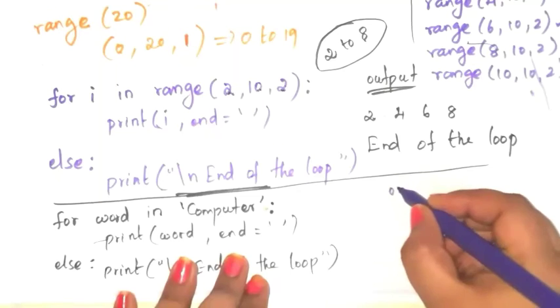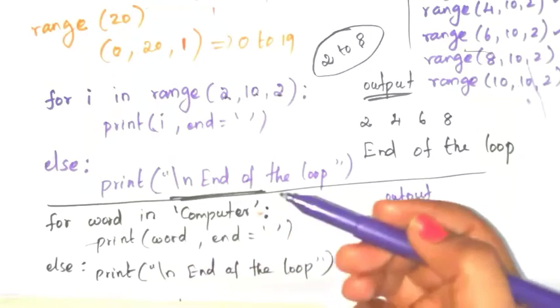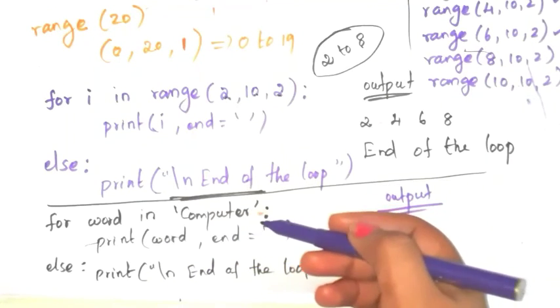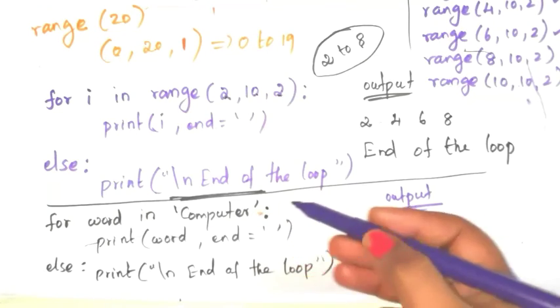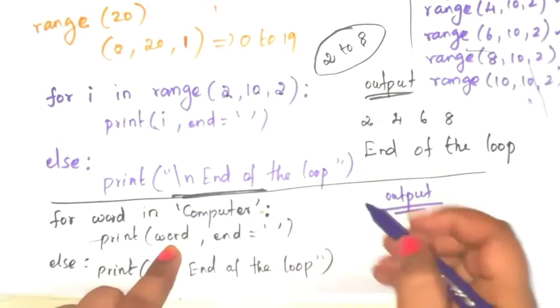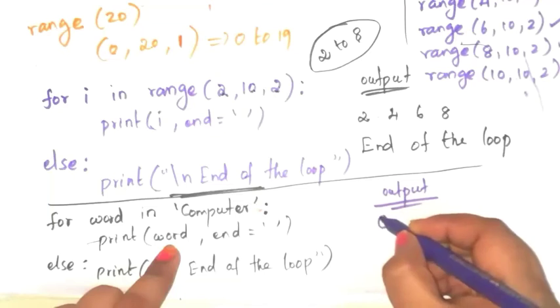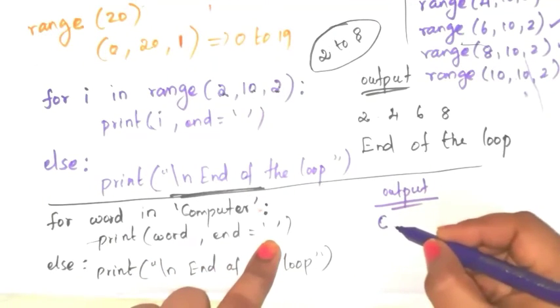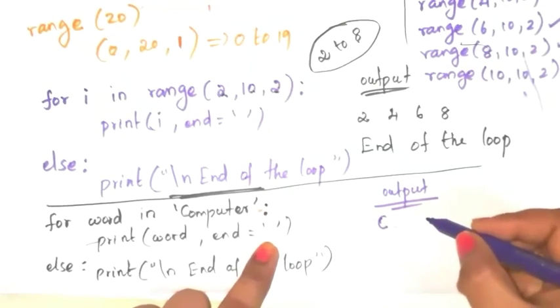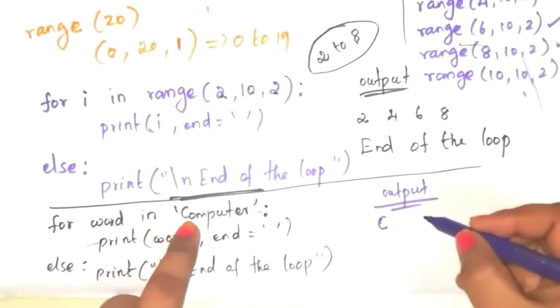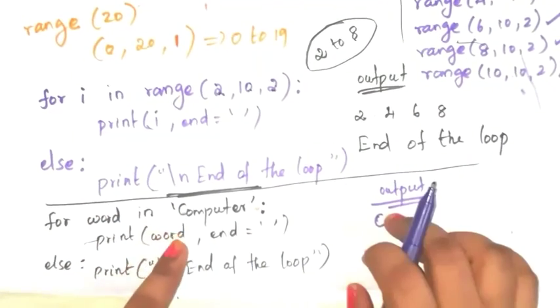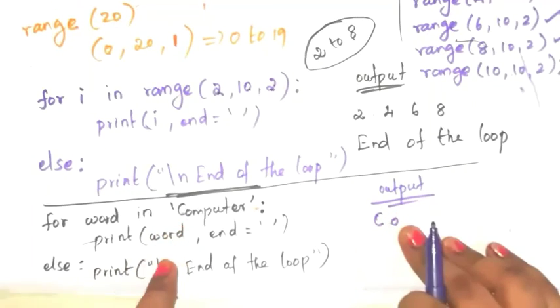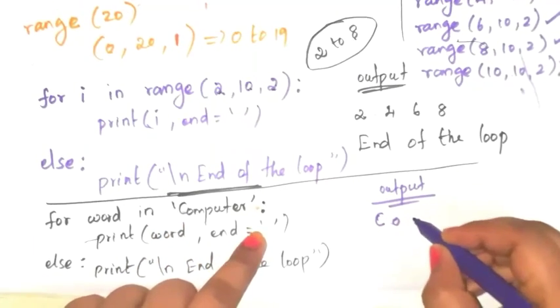So here let us see the output. We are going to print the characters one by one from the string computer. First you have to take C here. C. Next end is equal to some space here. Next again come here. O. Print the character O. Next end is equal to space.